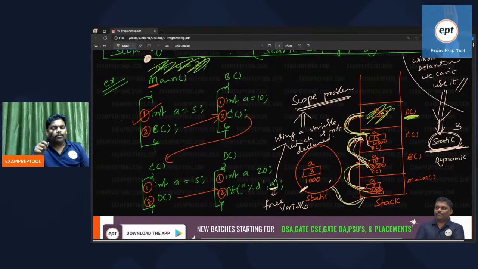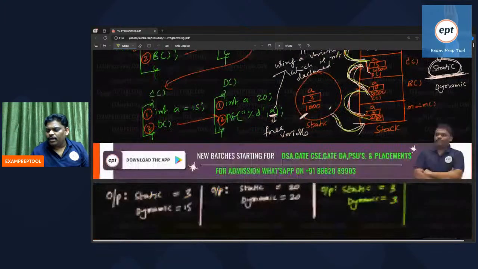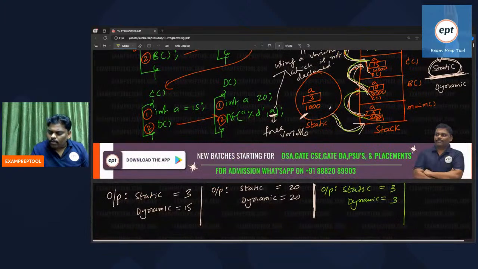Static, how much? Dynamic, how much? Static says that if there is no local, take global. Are global also not there? No local, no global. From where will I bring it? Output static: no local also, no global also.